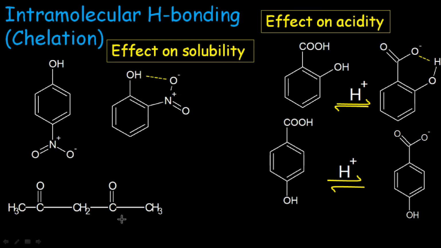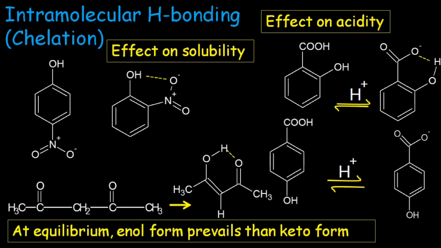In active methylene compounds, the carbonyl group and CH2 group can be tautomerized, and this tautomeric form is possible. This tautomeric form has an OH group, where hydrogen is available for hydrogen bonding with the oxygen of the carbonyl group. So there is intramolecular hydrogen bonding involving a six-membered ring in the enol form of active methylene compounds. So at equilibrium, there is a greater concentration of the enol form than the keto form, because the enol form develops hydrogen bonding that leads to the stability of that molecule.